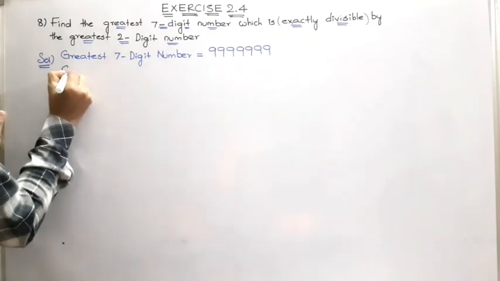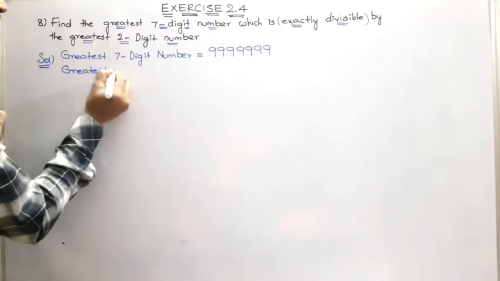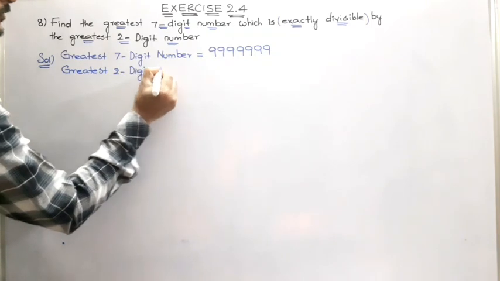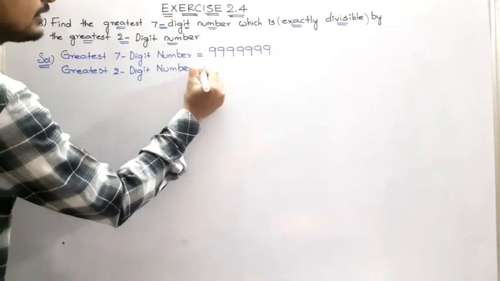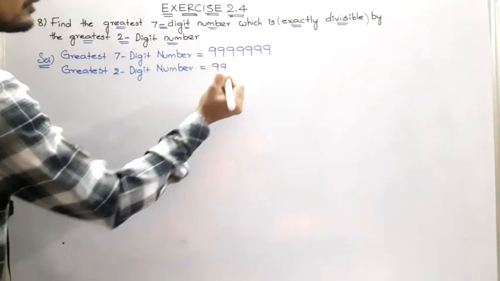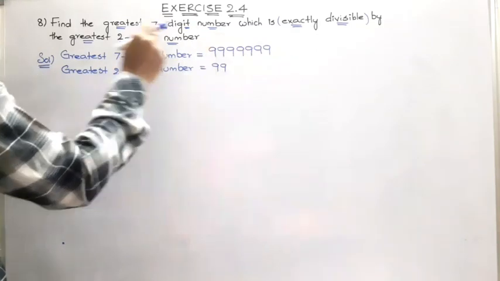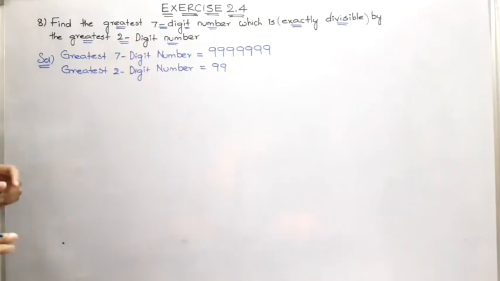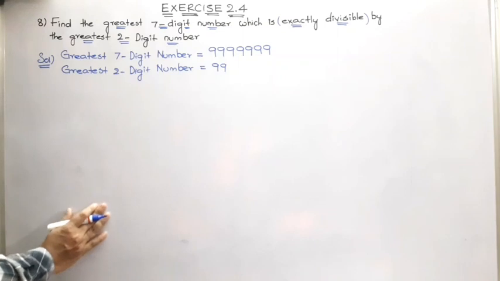Now, what is the greatest 2-digit number? The greatest 2-digit number is again 99. So 99,99,999 is the greatest 7-digit number and 99 is the greatest 2-digit number. Now please observe the board very carefully, children.